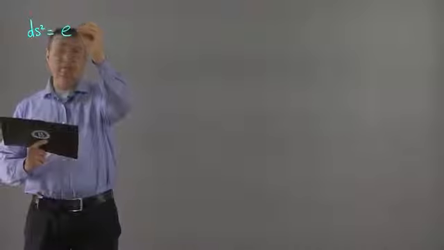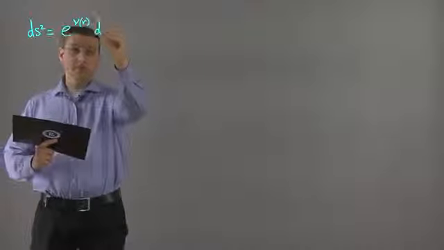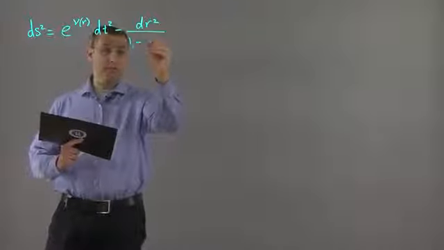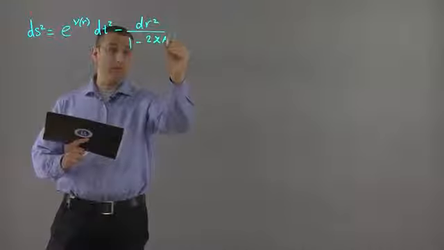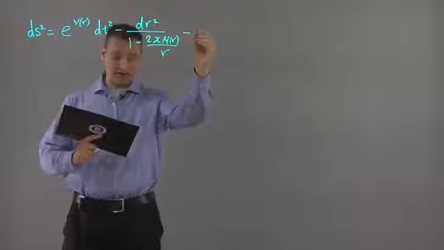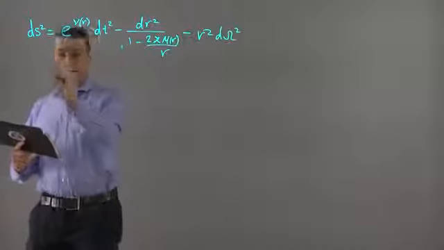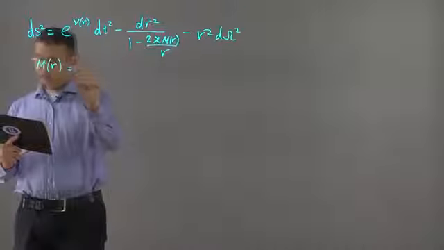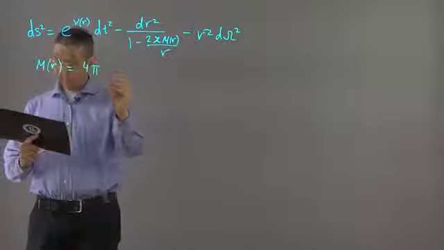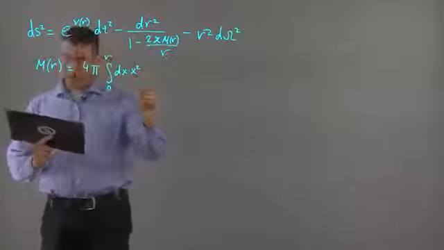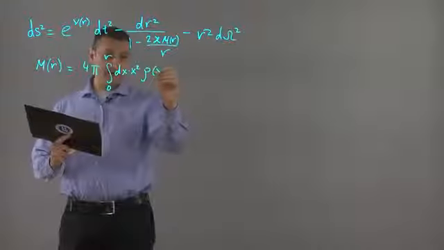So we have obtained the following solution of GR equations of motion for the matter content under consideration. ds² = e^ν dt² − dr² / (1 − 2κm(r)/r) − r² dΩ², where I remind you m(r) is 4π times the integral from 0 to r dx x² ρ(x), and